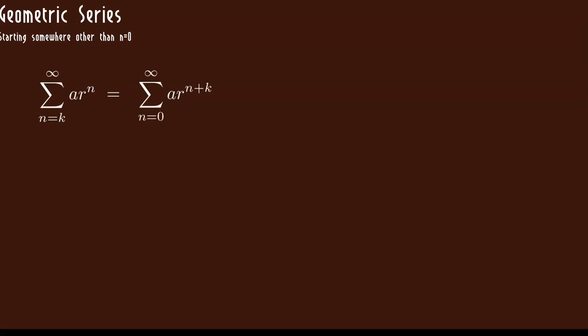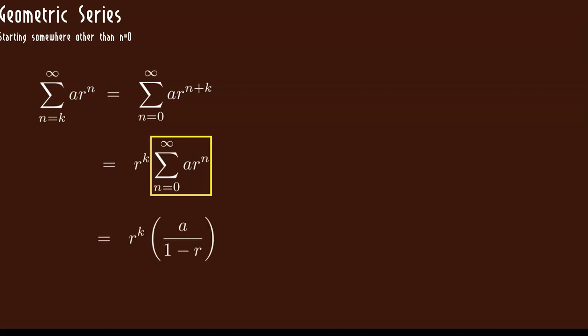Here I have r to the n plus k, which is the same as r to the n times r to the k. Now, r to the k has absolutely nothing to do with n, so I can pull it out. This I have a formula for. Filling in the formula, I have r to the k times parentheses a over 1 minus r. Simplifying it, I get ar to the k over 1 minus r.